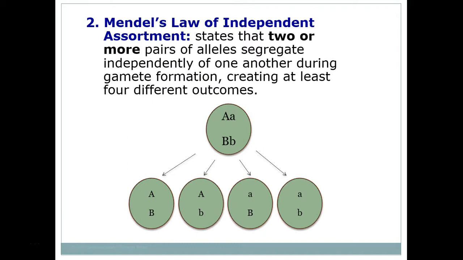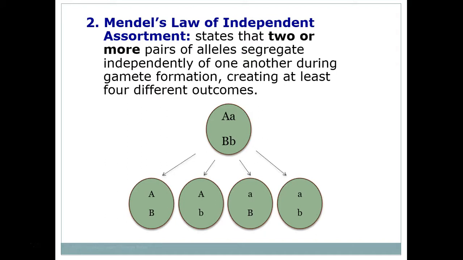So what is this saying? If you get two particular traits in an organism, like in pea plants, the purple and the white flower and the tall and the short plant size, the purple flower will not always be in the tall plant. It'll also be in the short plant. And the white flower will not always be in the tall plant. It'll be in the short plant also. So each of those traits is given to the next generation independent of the other trait.